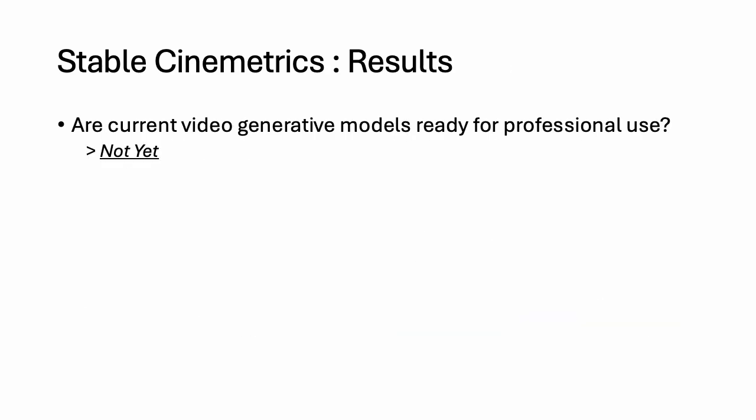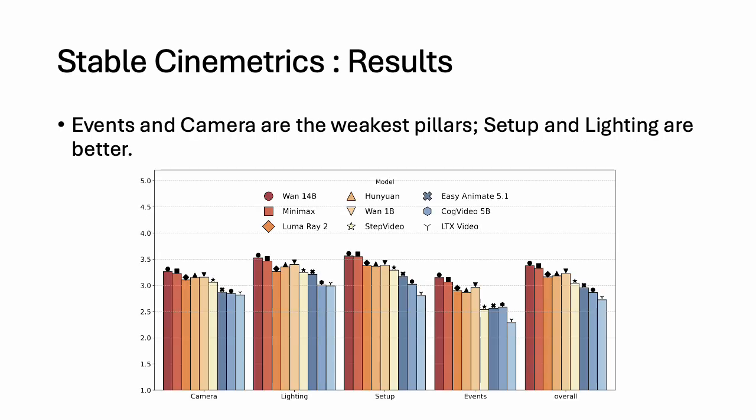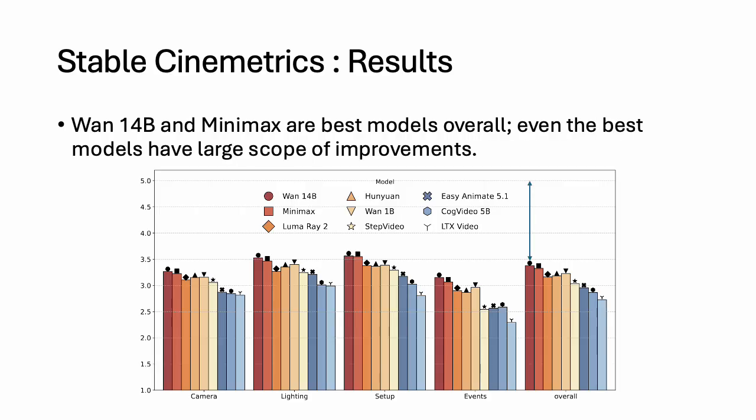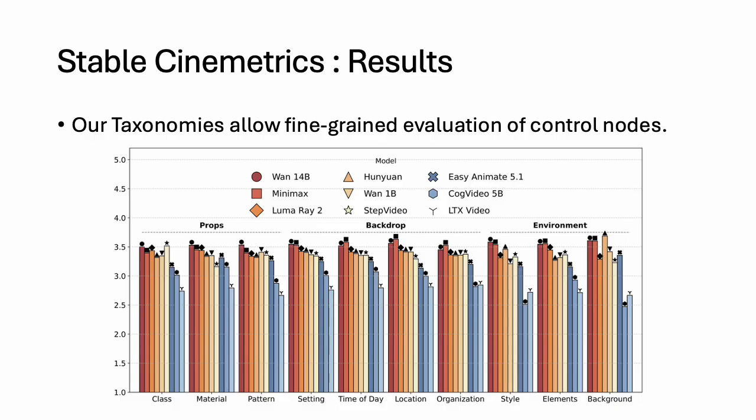So, are current video generative models ready for professional use? Based on our evaluations, current models are promising, but not ready for professional use yet. Let's look at the high-level results. The key takeaway is that models perform better on setup and lighting, but are weakest on events and camera controls. The top-performing models are WAN 14B and Minimax, but as you can see, even their scores show a large scope for improvement. Our taxonomies unlock fine-grained evaluation. From setup down to props, backdrop, and environment, we can pinpoint specific strengths and weaknesses.